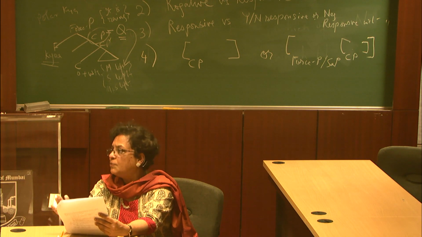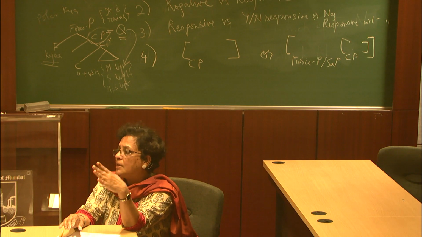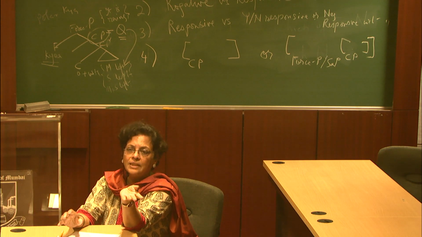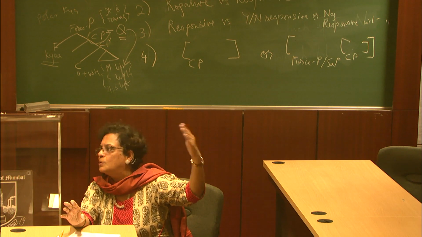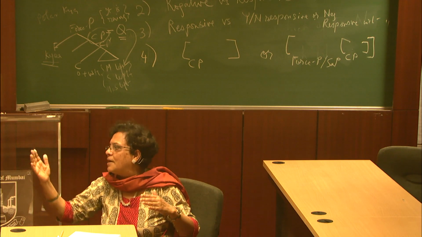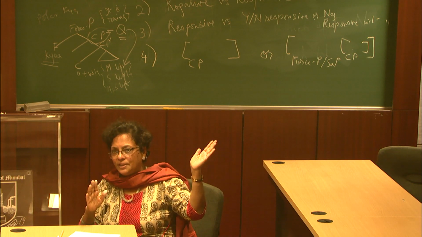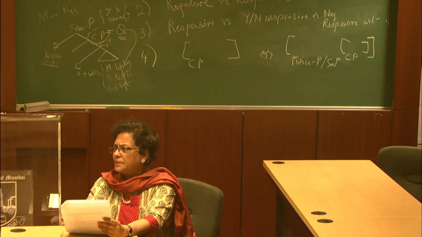So this is the sense in which we think the clause initial one is the default, assuming that the left periphery is also the left periphery in Hindi. It's not a given, it could be the right periphery, but whatever is the periphery, that's where kya resides. So any questions?